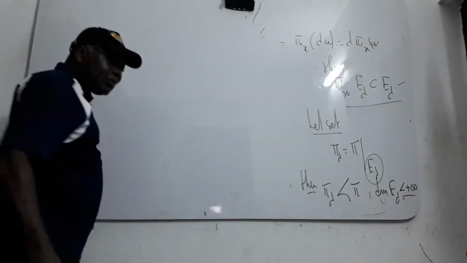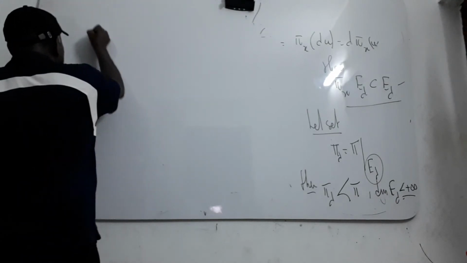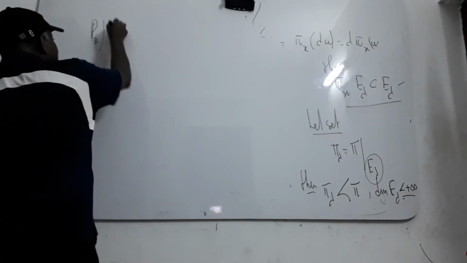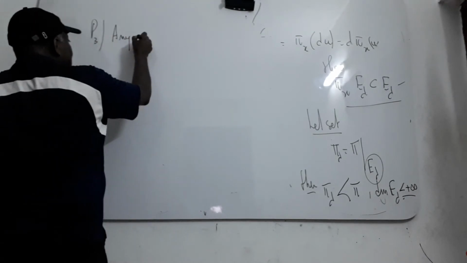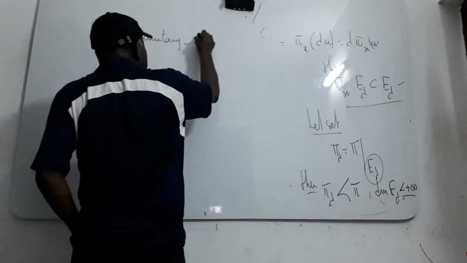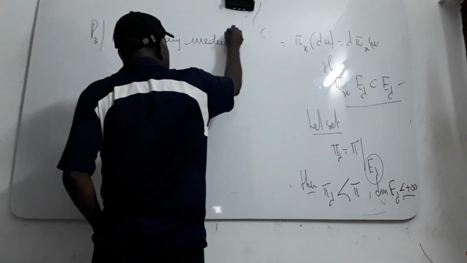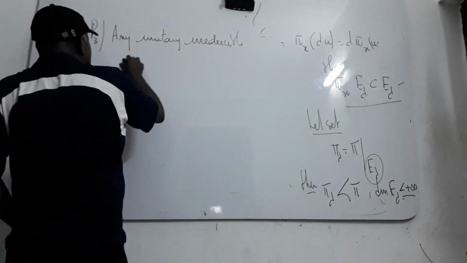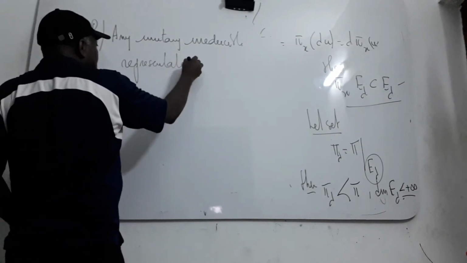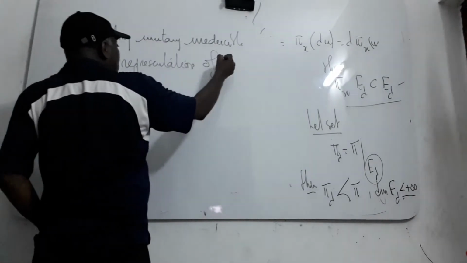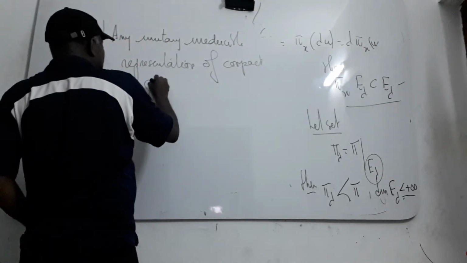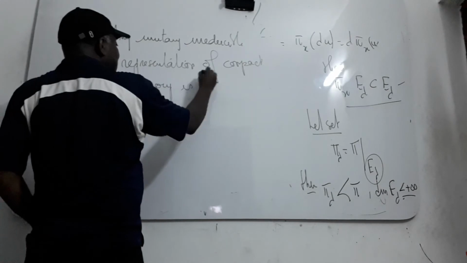And the third property we can get, which is just a corollary of this: any unitary irreducible representation of a compact group is finite dimensional.